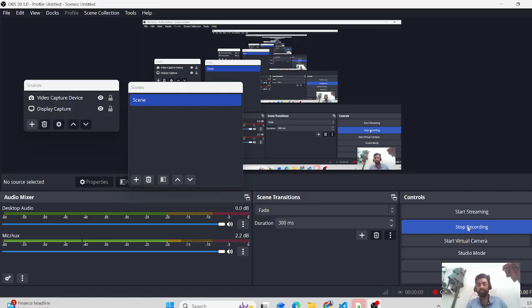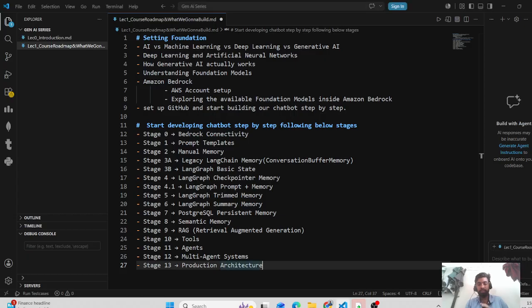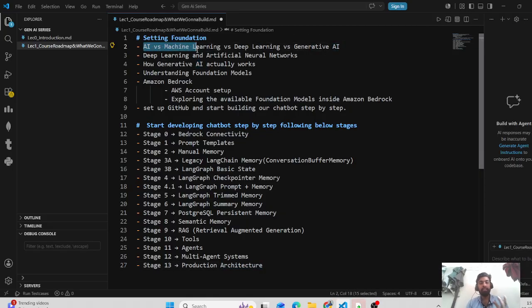To achieve this, we are going to follow a step by step process. In each step, we will be getting closer to that goal. First, I will set up the foundation for each of us: what is the difference between AI, machine learning, deep learning, and generative AI? Why was specialization of AI needed? Why was it needed to move from AI to machine learning?